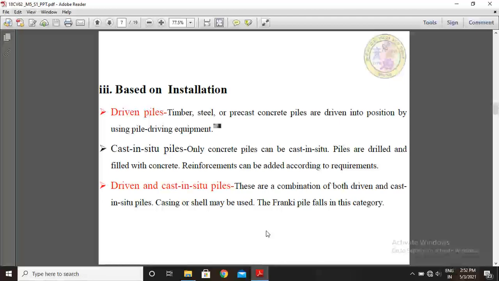Cast in situ piles. Only concrete piles can be cast in situ. Piles are drilled and filled with concrete. Reinforcements can be added according to requirements at the site. Next, dry-won and cast in situ piles. These are a combination of both dry-won and cast in situ piles. Here, casing or shell may be used. The Franke pile falls in this category.